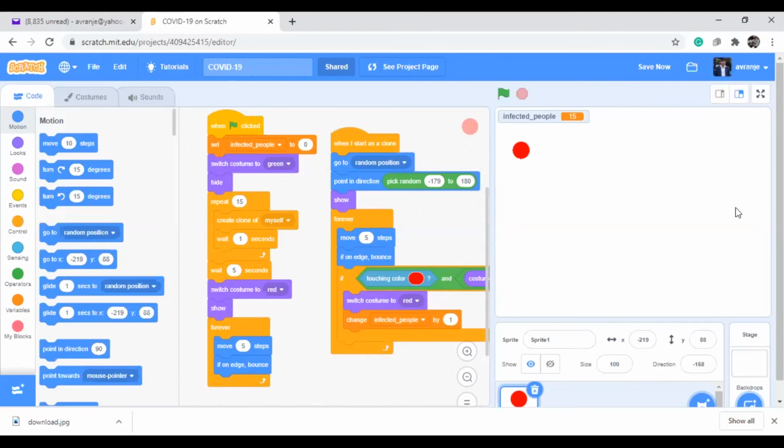So this type of interactive games we can also design. It was designed by one of the students, not me. I only gave the idea of how to touch and how it turns to red. That's it. And this type of thing we can do using Scratch.